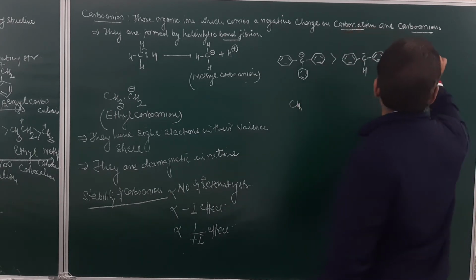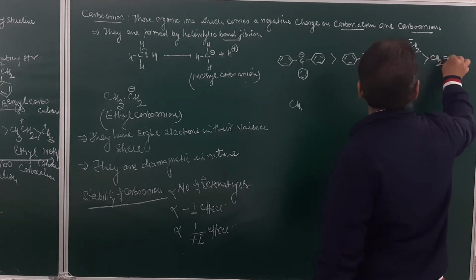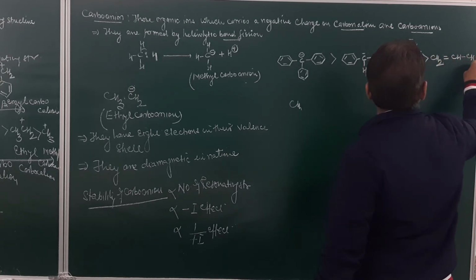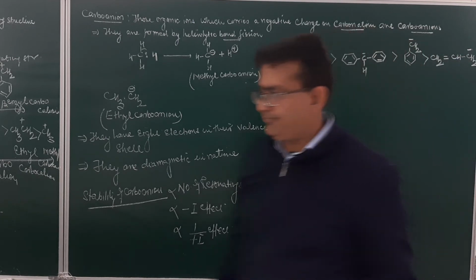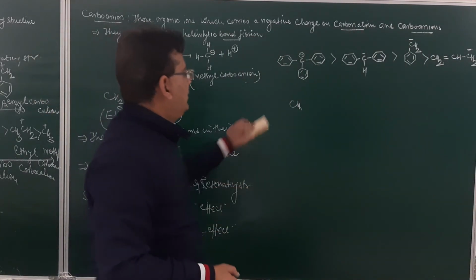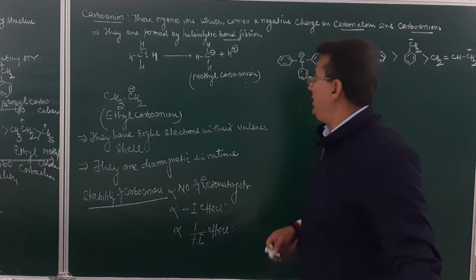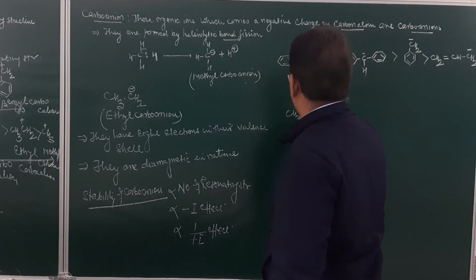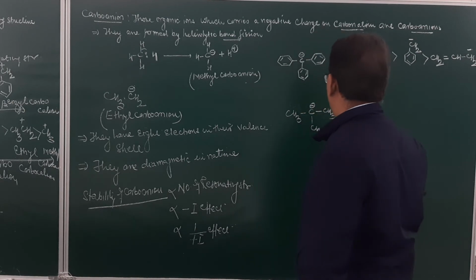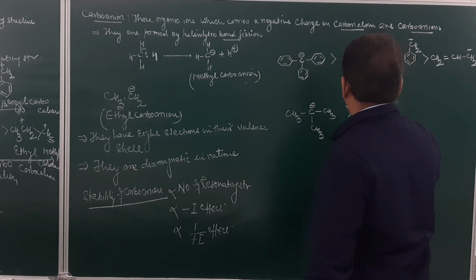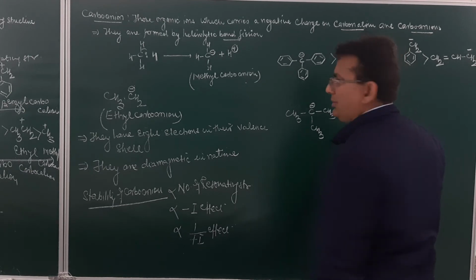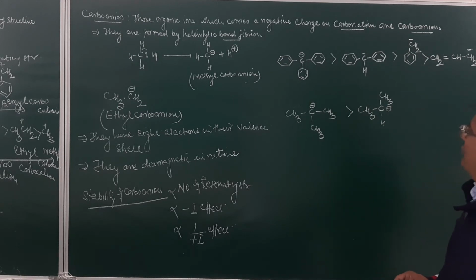Which will be more stable as compared to allyl carbanion, CH2 double bond CH, CH2 negative. This is allyl carbanion, which again will be more stable as compared to tertiary carbanion, which will be more stable as compared to secondary carbanion.